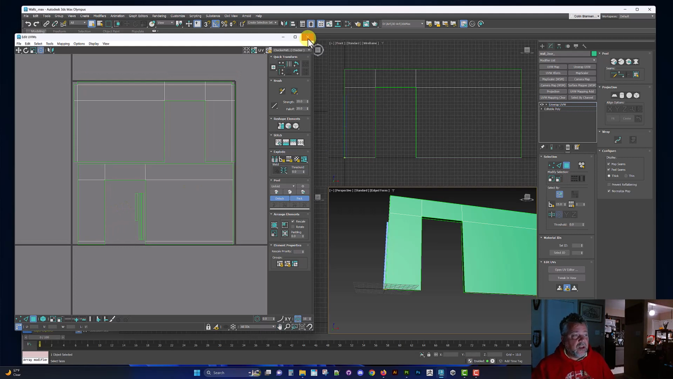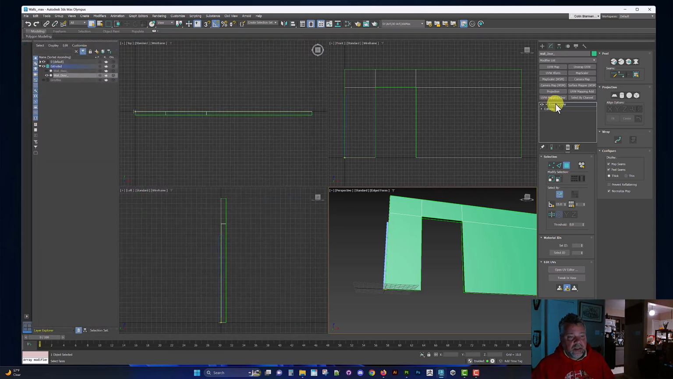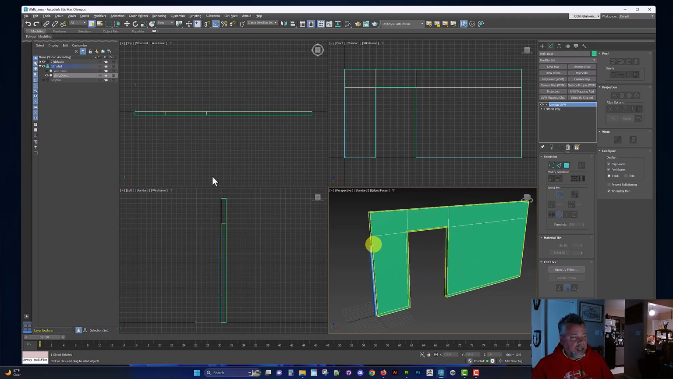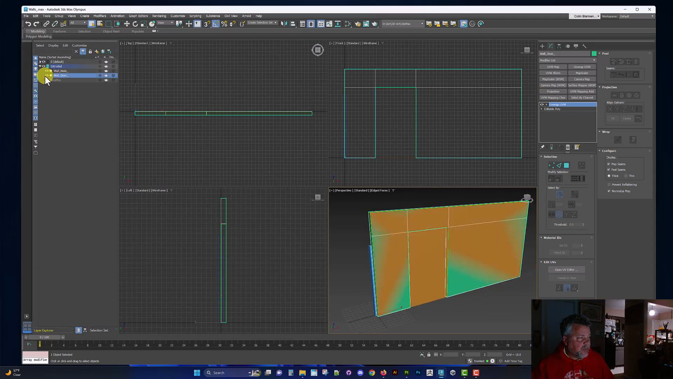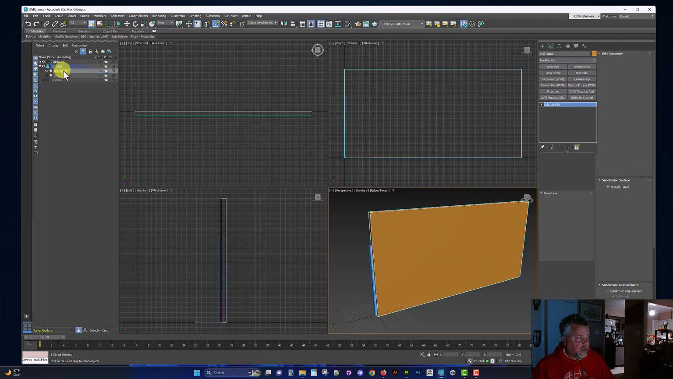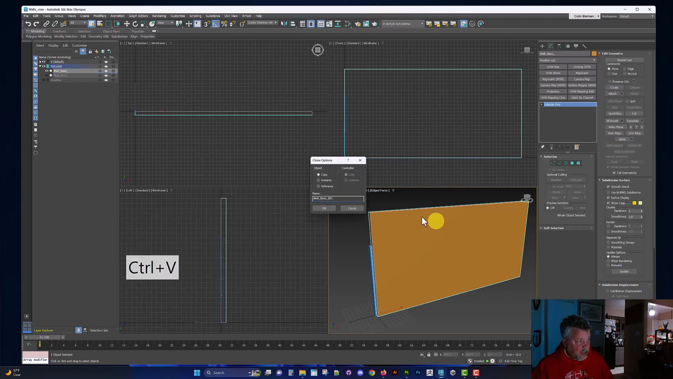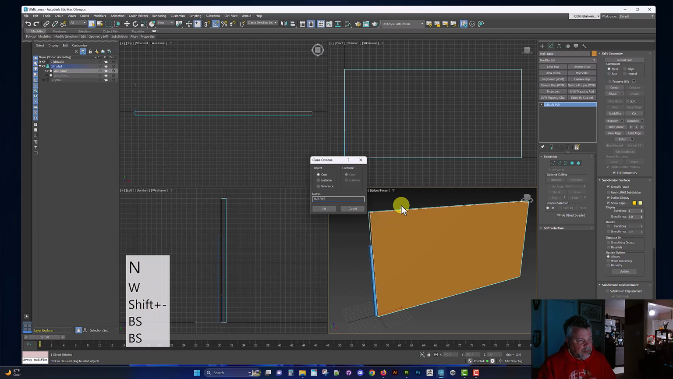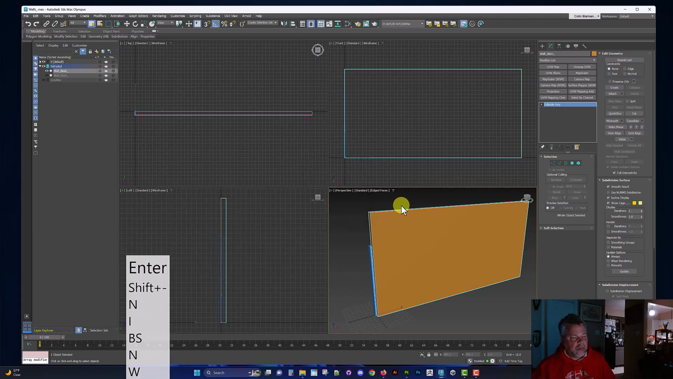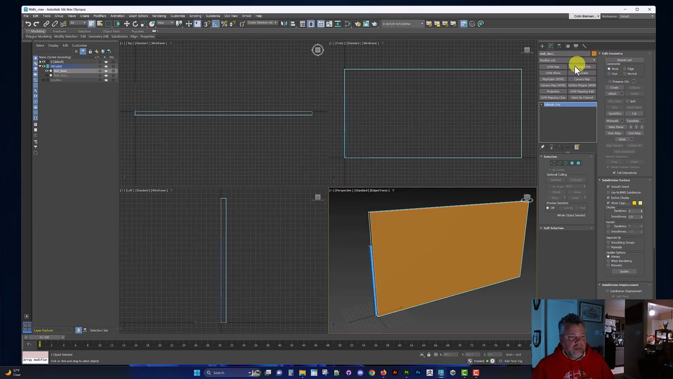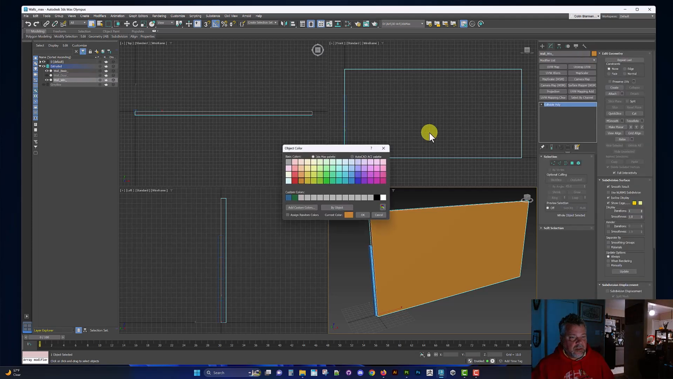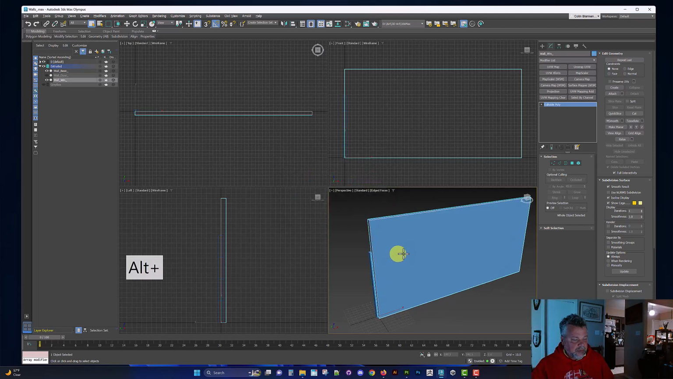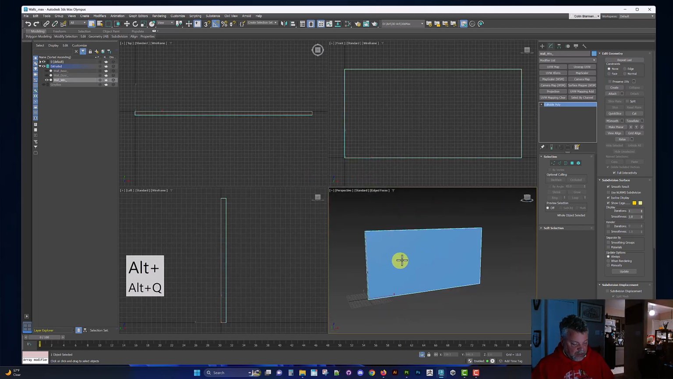The window would be not much different. So the way I would do that, I would actually go back to our basic wall. So I'll hide this one. Select the basic wall. Control V. This one will be the window. Make it a different color. Isolate it, and let's go ahead and do this. Repeat the same process.